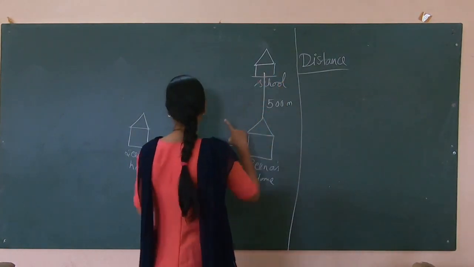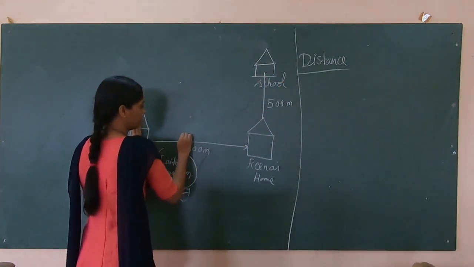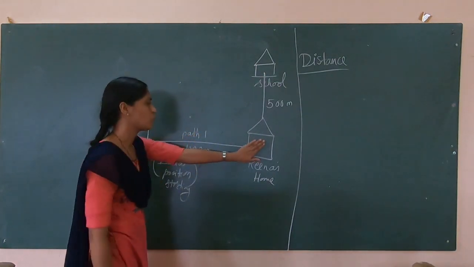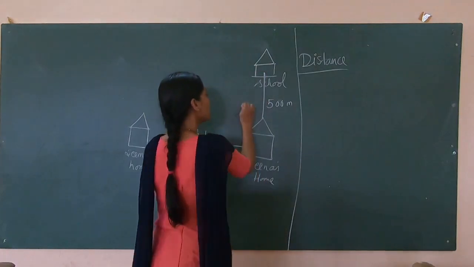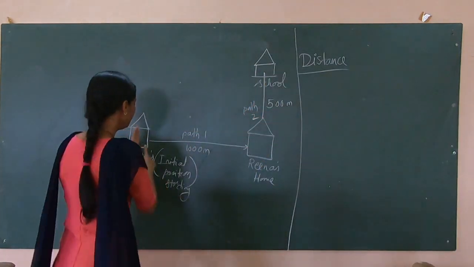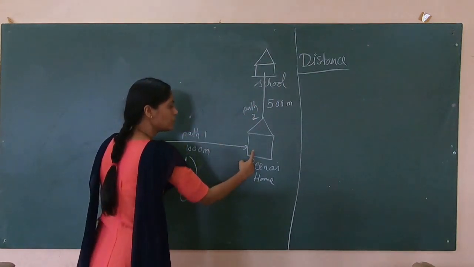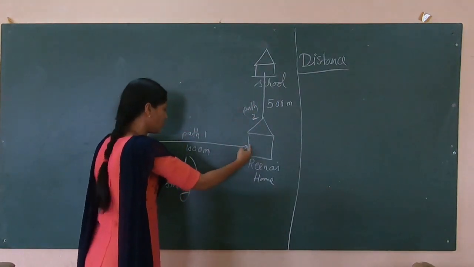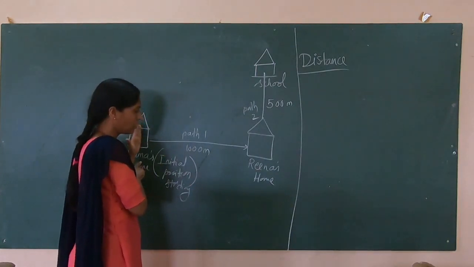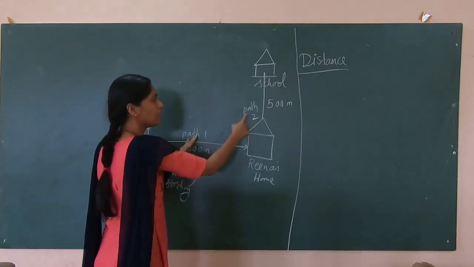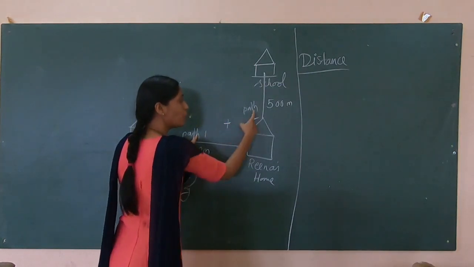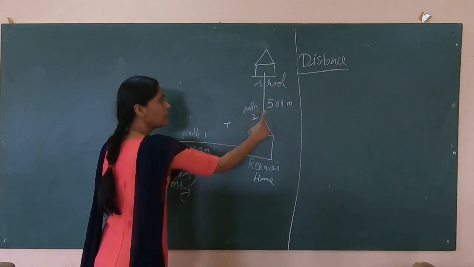So this is called the path. Suppose this is path 1 and this is path 2. This is 1000 meter. It's very simple. If I want to know how much length Seema is covering, I have to see this path and this path and add them, that is 1000 meter and 500 meter.